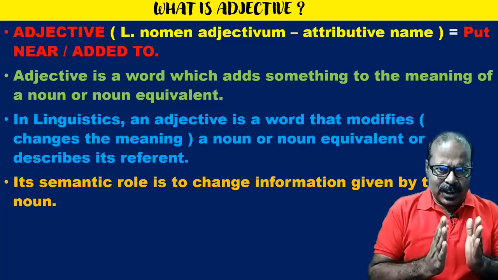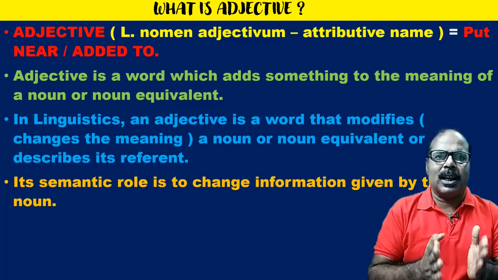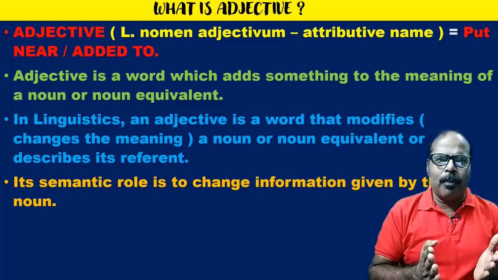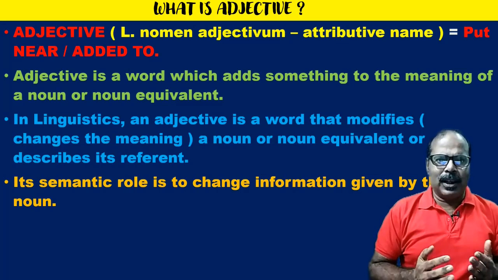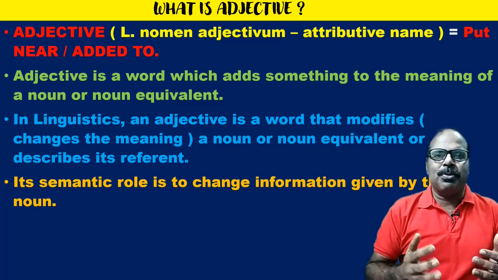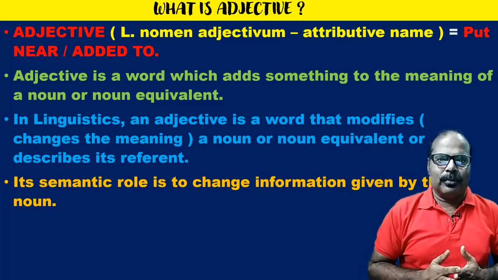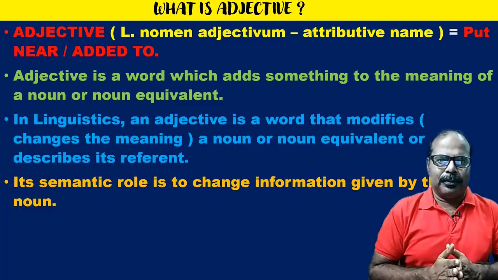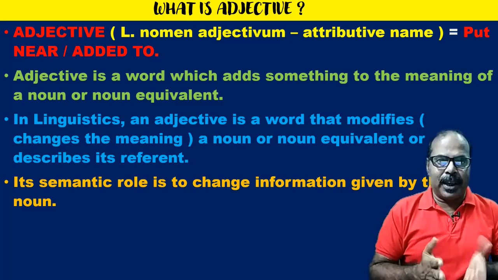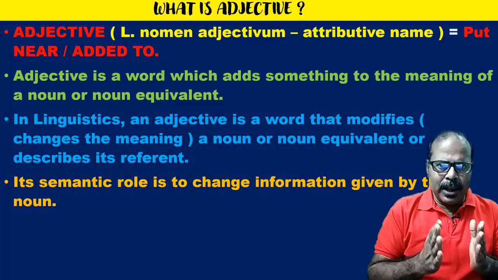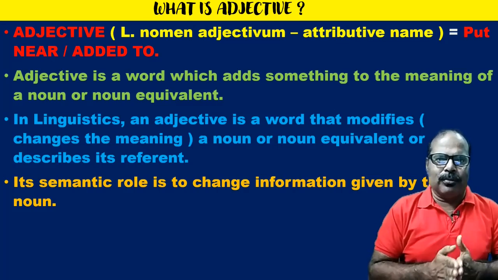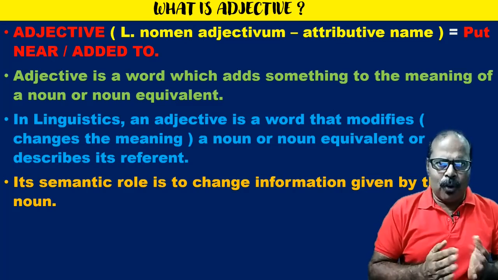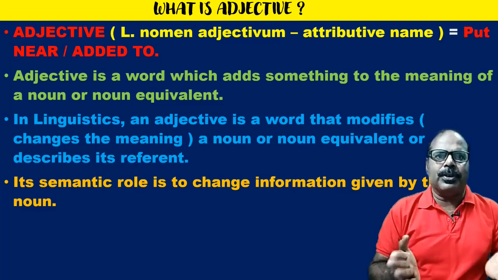The term adjective is derived from the Latin expression nomen adjectivum. It was then considered to be a kind of noun in Latin and Greek, and what we know today as the noun was called then nomen substantivum.